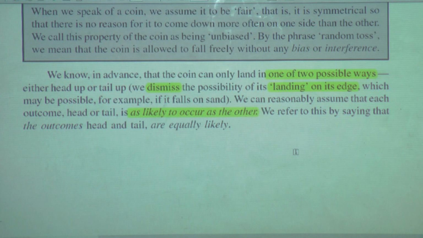We refer to this by saying that the outcomes head and tail are equally likely. I hope the base is very clear.